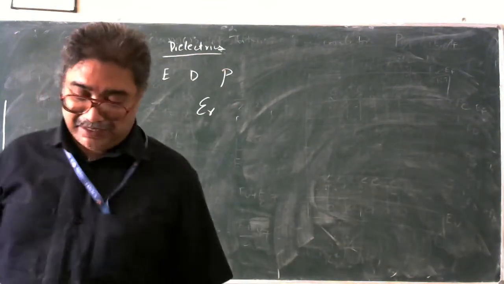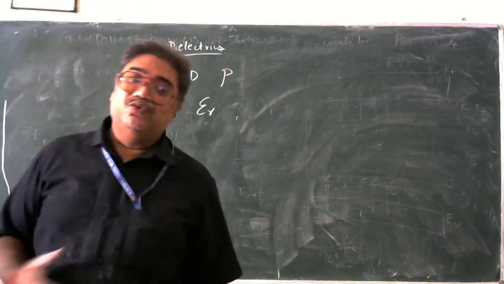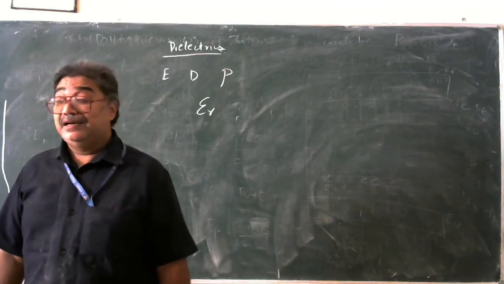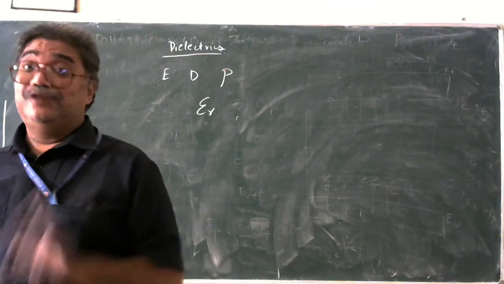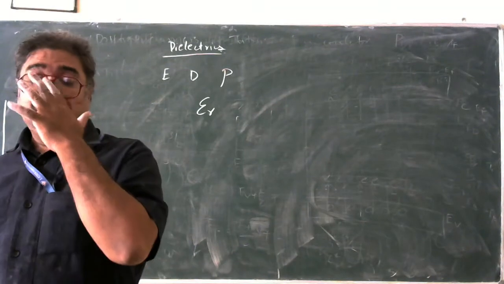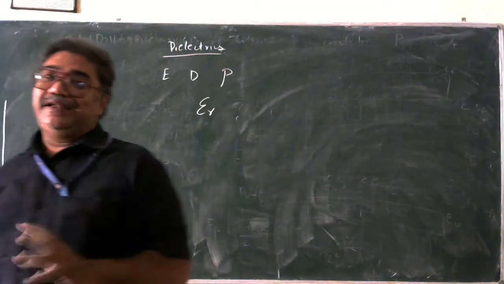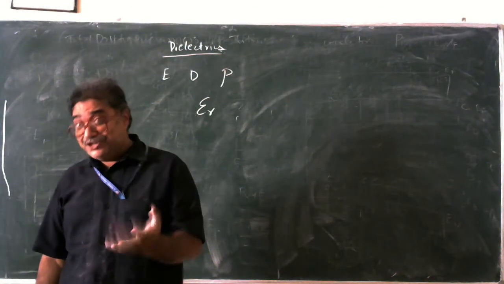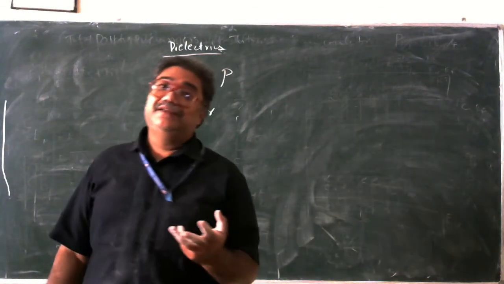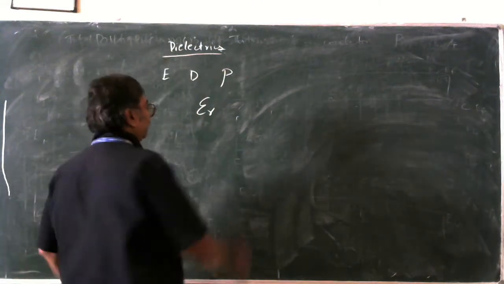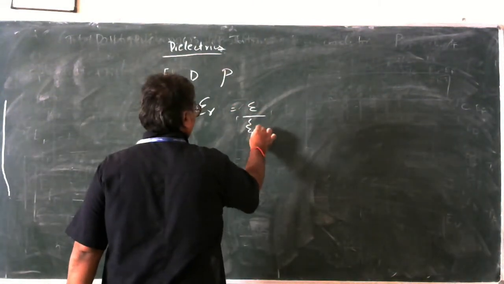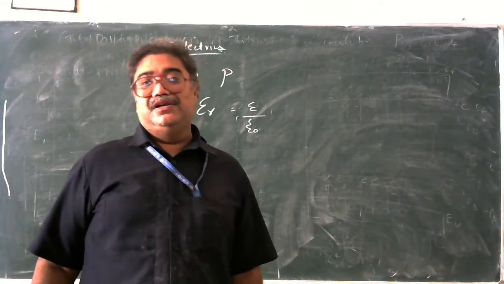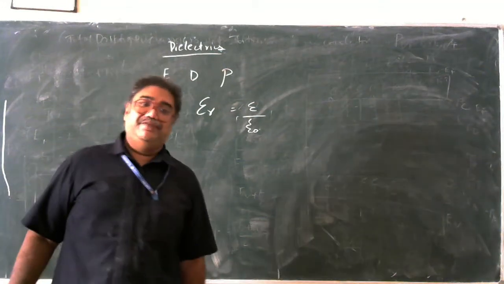The relative permittivity, in the sense permit. Now who is going to permit, and what is to be permitted? The electric lines are to be permitted, and the material should permit. The material might not permit the charge carriers, but it should permit the electric lines. And what is its ratio? It is defined as the permittivity of the medium to the permittivity of the free space. So this is exactly what the relative permittivity is.